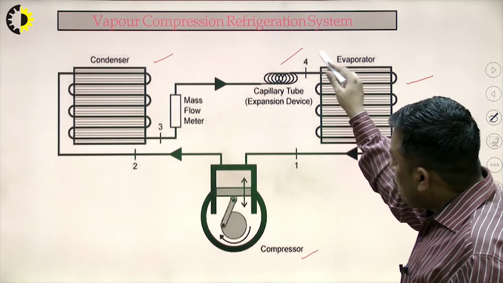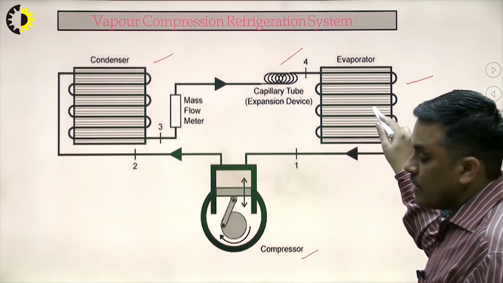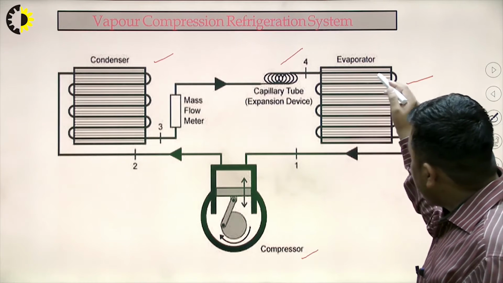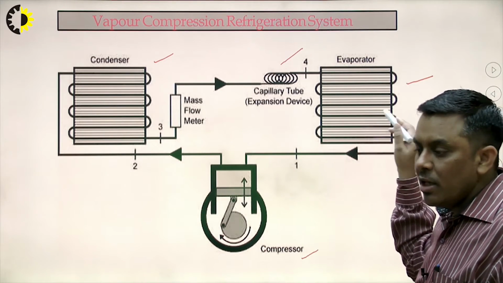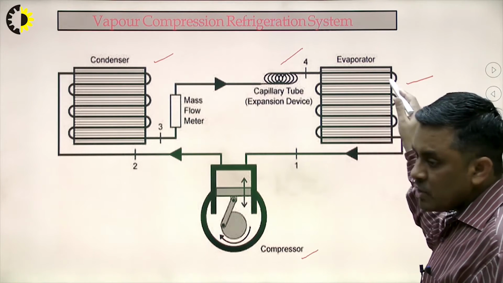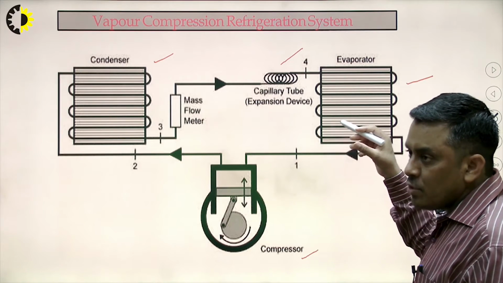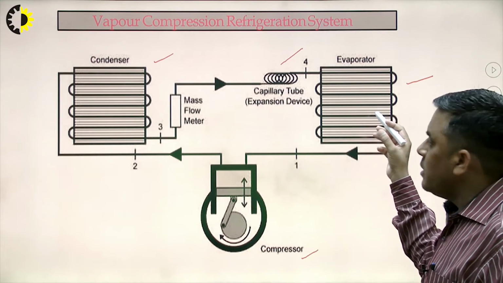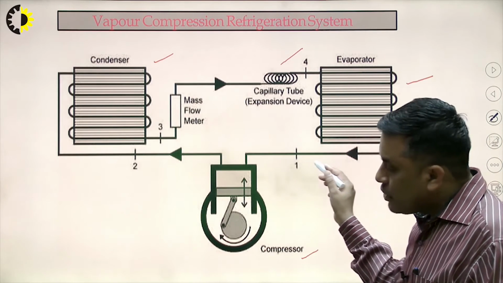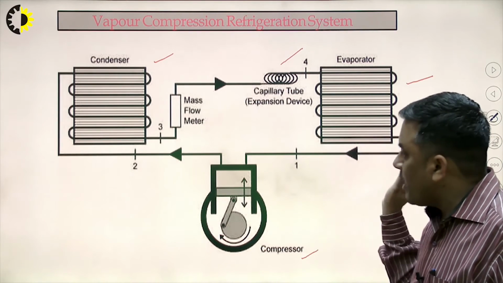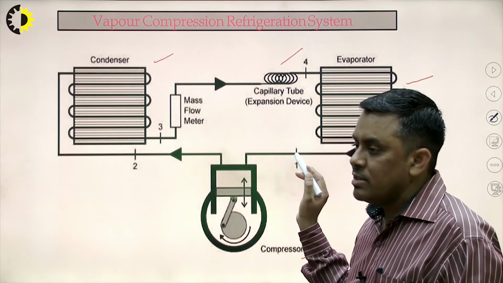Then this low temperature and pressure refrigerant moves towards the evaporator. In the evaporator it absorbs heat from the surroundings or from the material or substances which are to be cooled. By absorbing heat equal to the latent heat of evaporation, it is again evaporated and converted into vapor refrigerant. So this is basically the vapor compression refrigeration system.